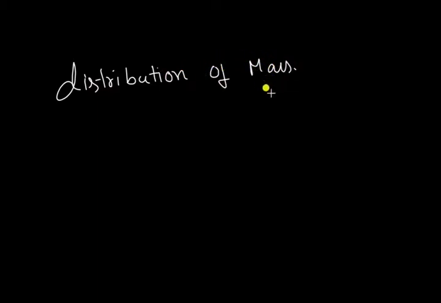And the third point was, it is not necessary that the center of gravity always be within the material. Consider a ring. The center of gravity is not inside the material. At the center there is no material. So it is also not necessary that the center of gravity always be within the material. These are the three basic points that we have to remember. Now let's go to the chapter.